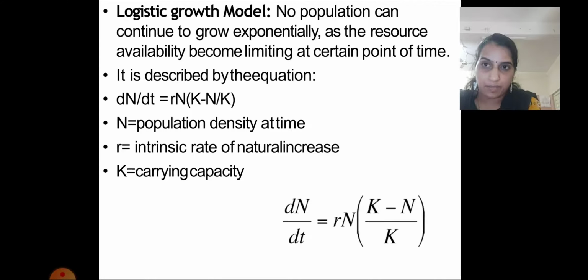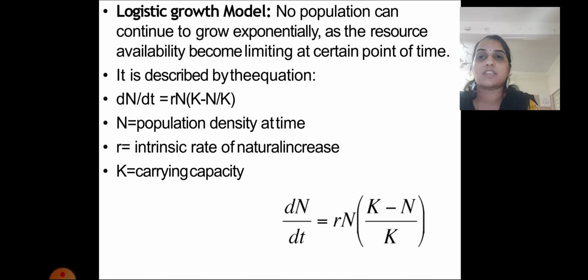It is described by the equation dN by dt is equal to rN into (K minus N) upon K. In that, N is population density at time t, r is the intrinsic rate of natural increase, and K is carrying capacity. Carrying capacity means how many living organisms the habitat can carry or give a chance to survive.